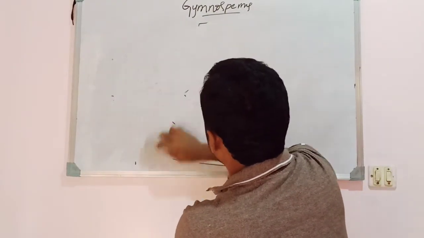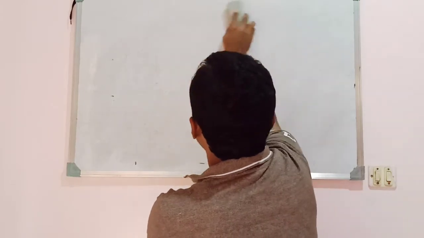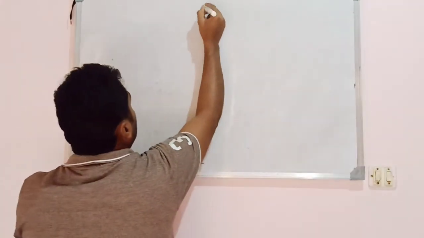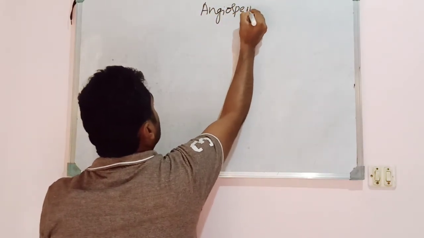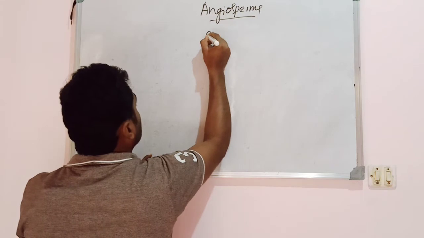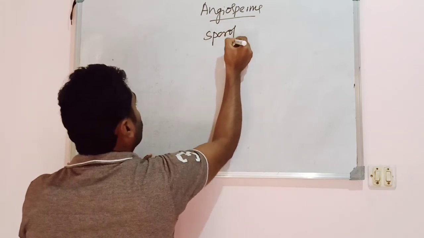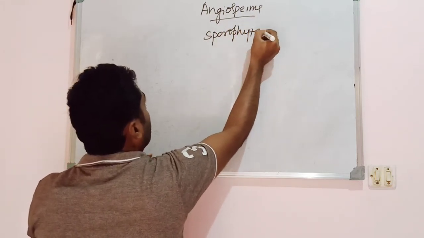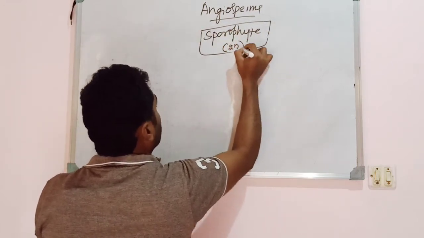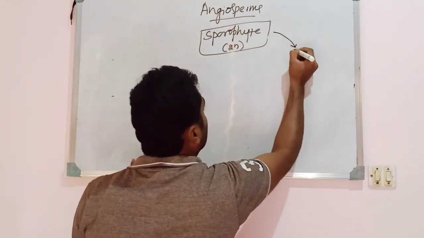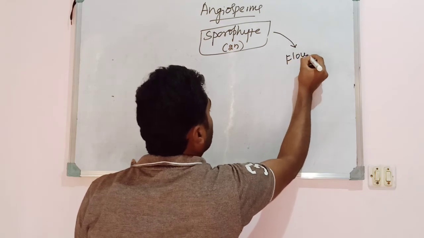Now the life cycle of angiosperms. The angiosperms are also sporophytic plants, heterosporous plants. The dominant plant body in the angiosperm life cycle is the sporophyte, and that is diploid in nature. This diploid sporophytic plant body reproduces by producing the flower.